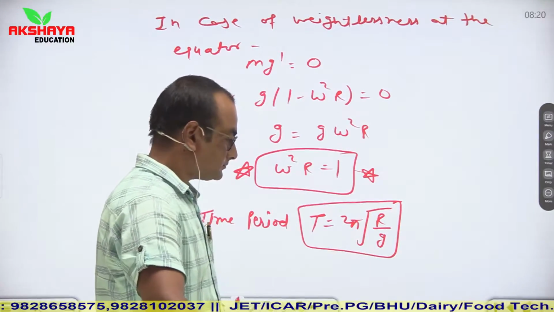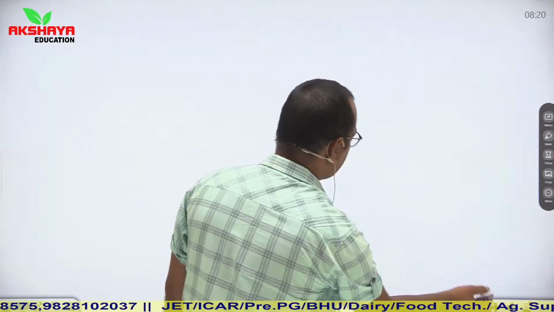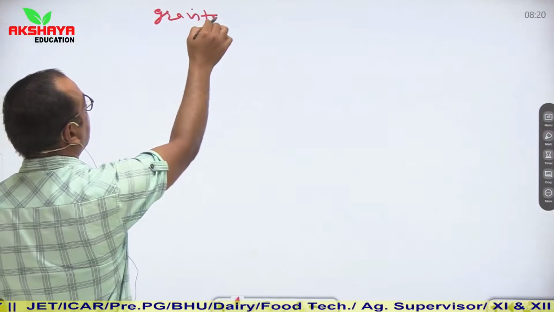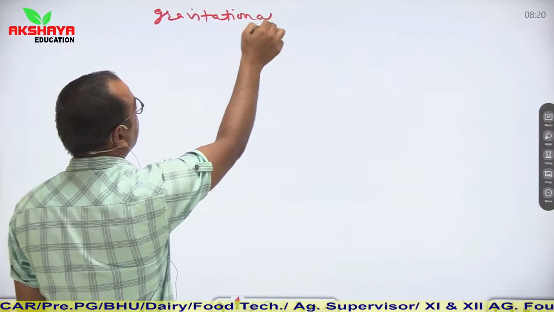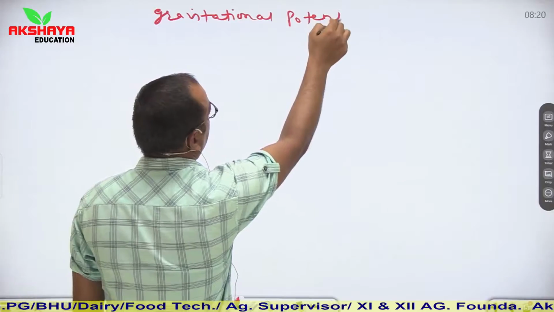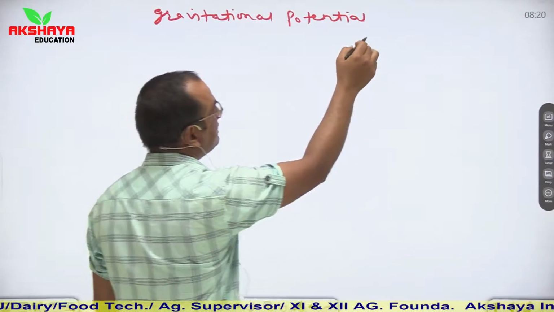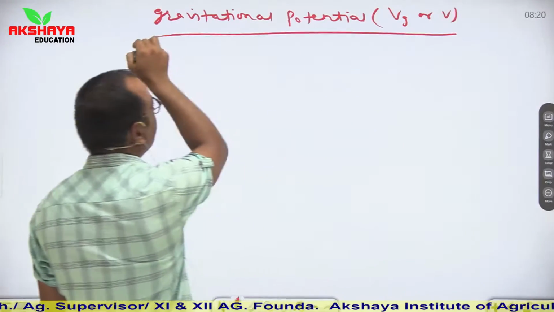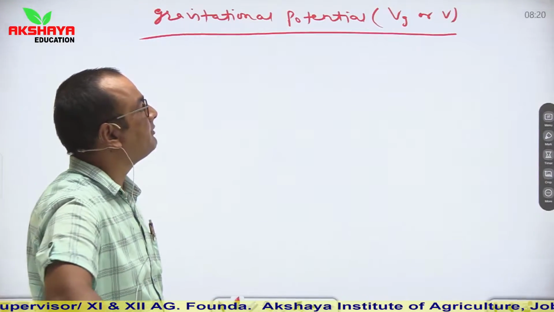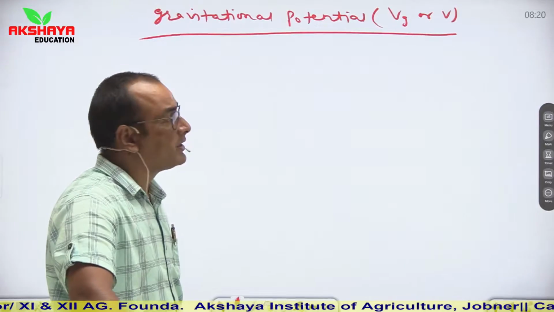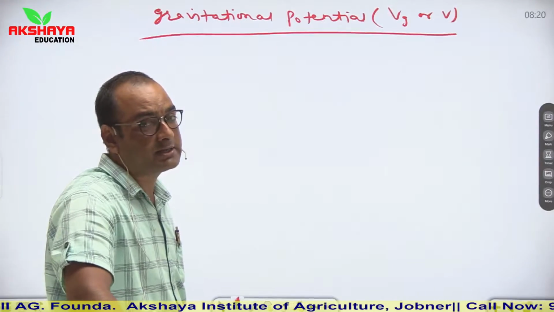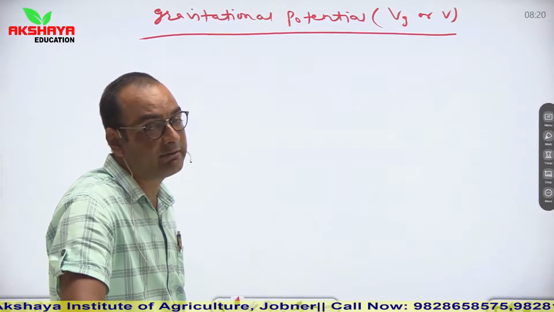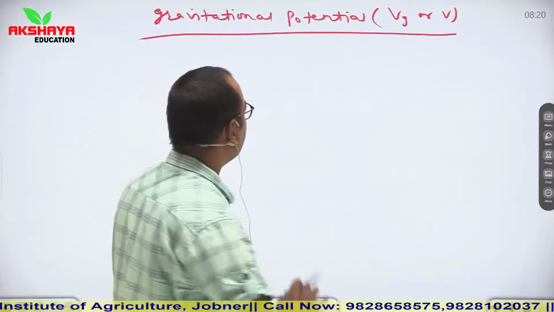Now if we talk about gravitational potential, it is represented by Vg, or you can simply represent it by V. So what is gravitational potential? As we studied electric potential in electrostatics, in the gravitational field we discuss gravitational potential similar to electric potential.